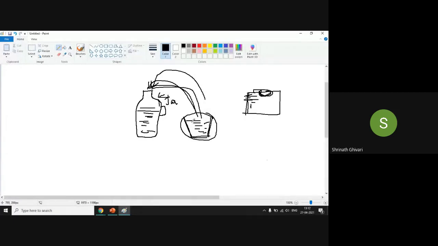It won't remember the shape of the glass, right? Do you agree with this? Yes, sir. It won't remember the shape of the glass. It will remember the jar in which it has been placed now. So fluid doesn't have any memory. A solid has a memory.